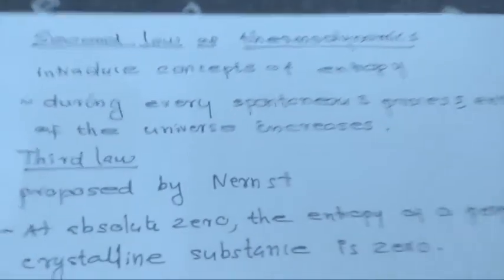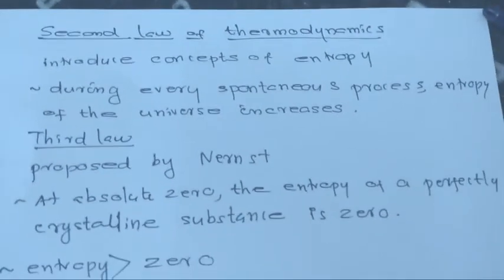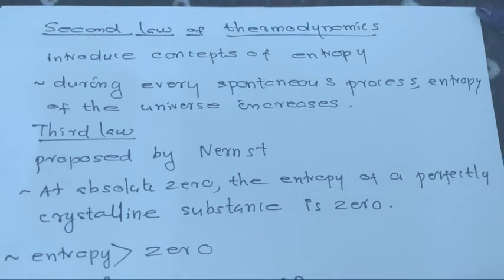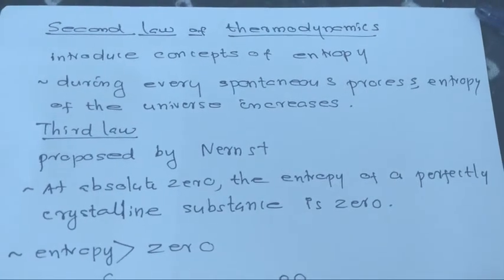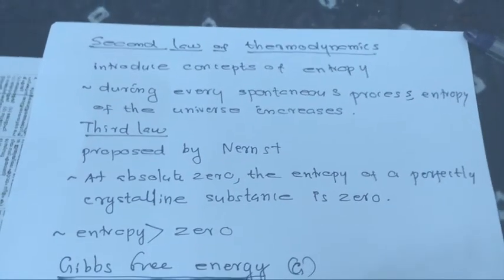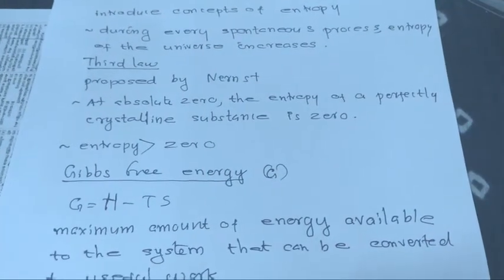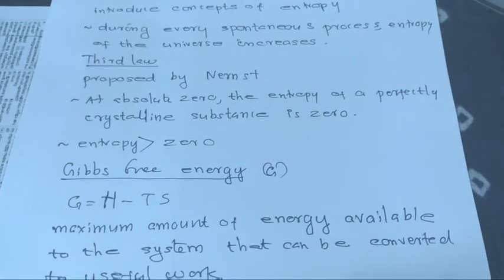Second law of thermodynamics introduces concept of entropy. During every spontaneous process, entropy of the universe increases. Third law proposed by Nernst. At absolute zero, the entropy of a perfectly crystalline substance is zero.